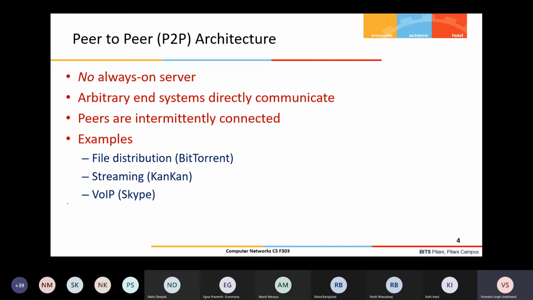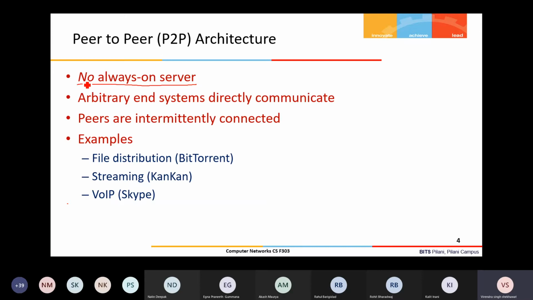So peer-to-peer, as the name suggests, in the peer-to-peer architecture there is no always-on server kind of thing. All the machines, all the endpoints, are equal, meaning equal capability. Unlike in client server, where you have a client machine and a server machine, and the corresponding client application which runs on the client and the server application which runs on the server, and the client always initiates the communication to the server.